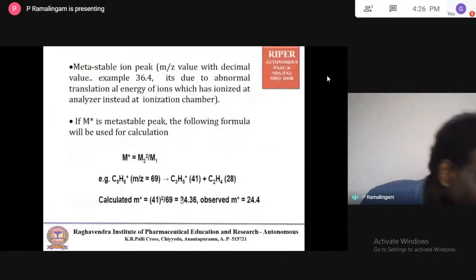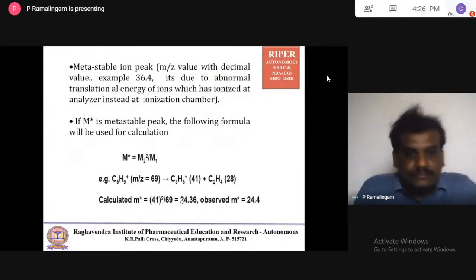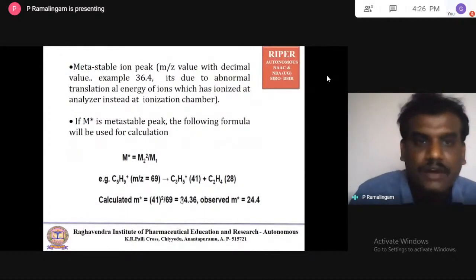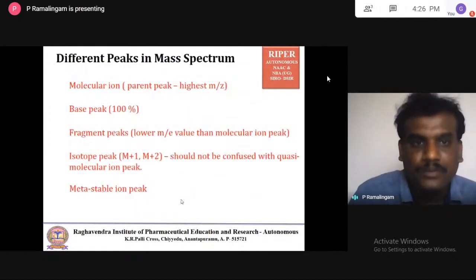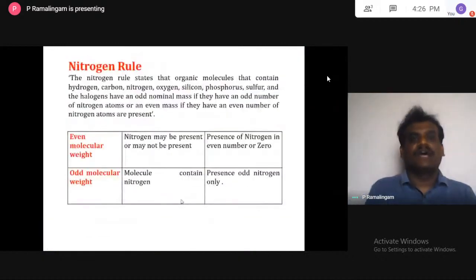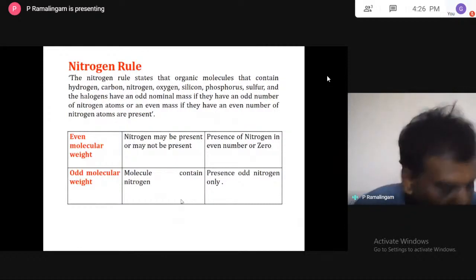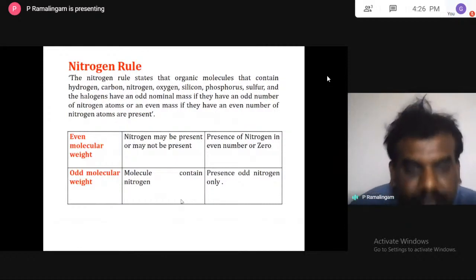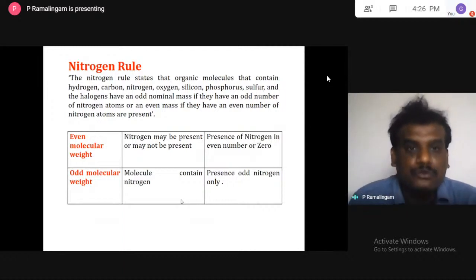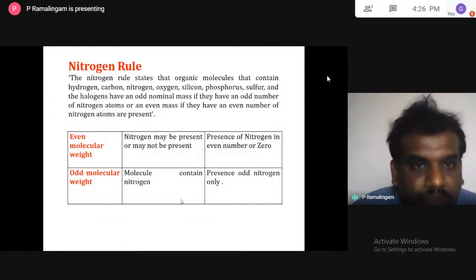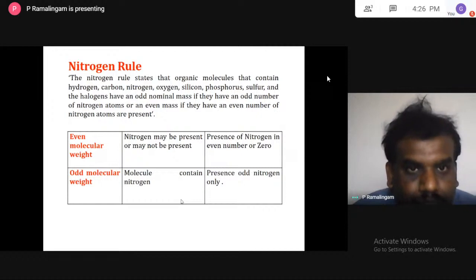Next, we have different types of rules in mass spectrometry, and I'll be discussing the rules one by one. These rules are very important, you have to remember them, and you may have questions based on them. What is the nitrogen rule?